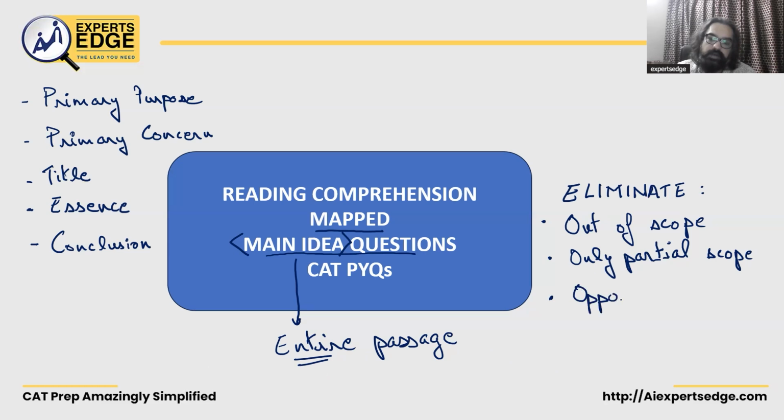Something opposite might also occur. So in the passage, if you see that India is a growing economy, and you remember India growing economy, and in the question you see India is not a growing economy, you might go like, oh, I read these words. I read growing economy, India. Yes, this rings a bell, and you might answer that question. This is again a trap. Then you can have something which is inconsistent. मतलब कुछ लेना देना ही नहीं है passage से उसका. Something which is completely irrelevant to what the passage is talking about.